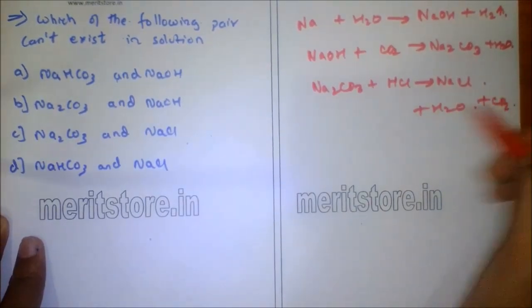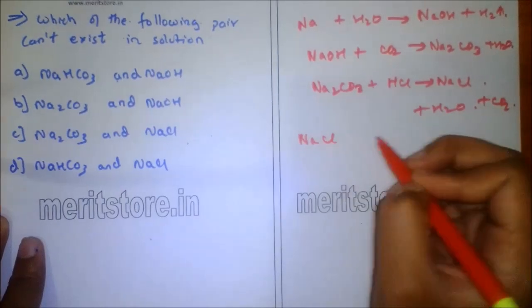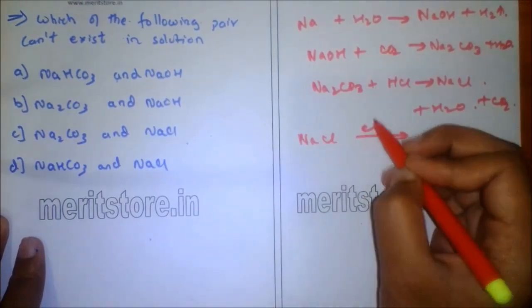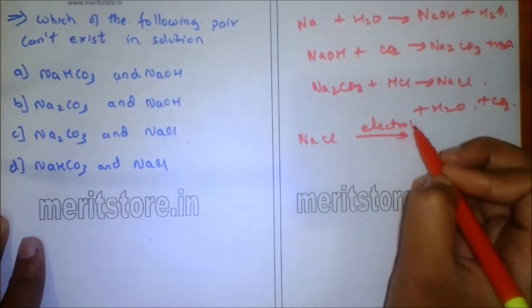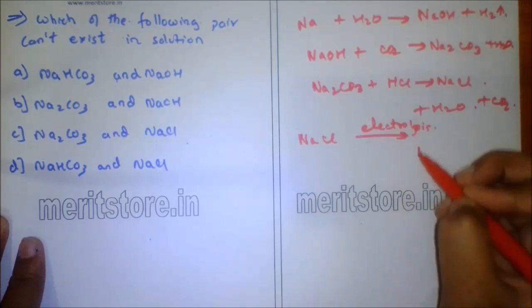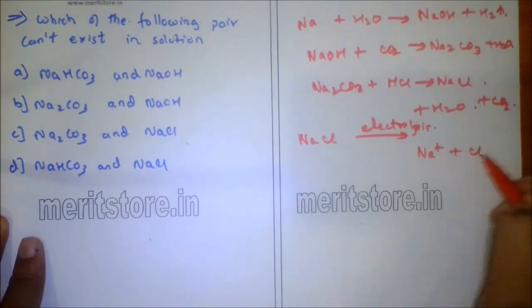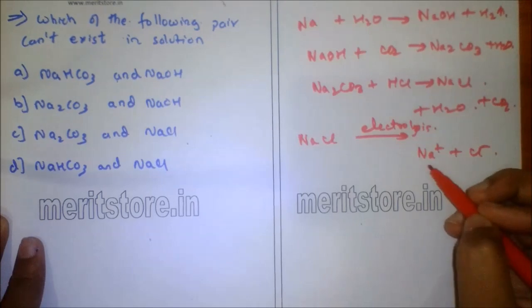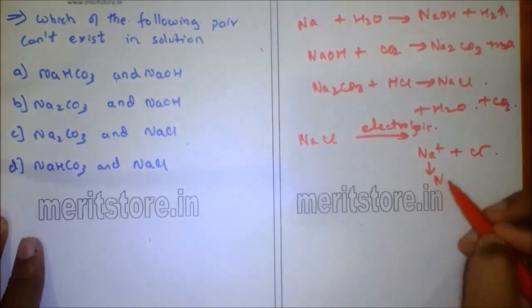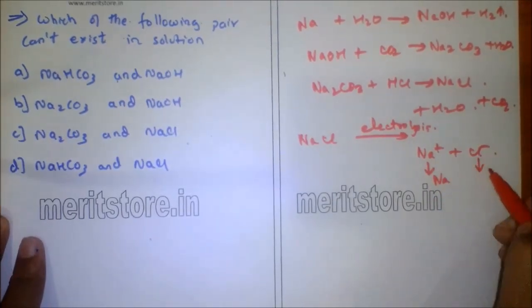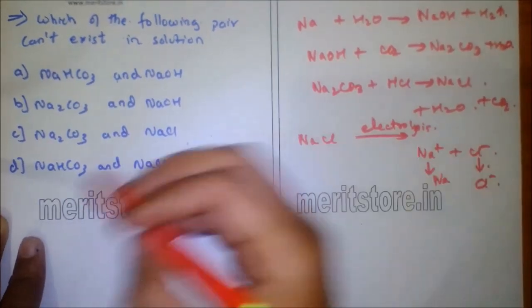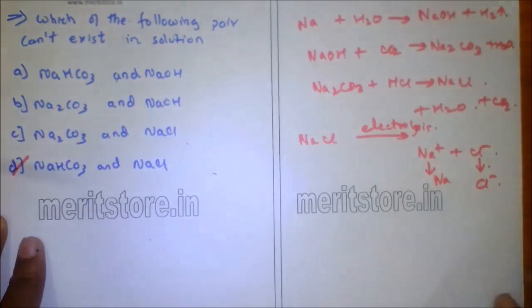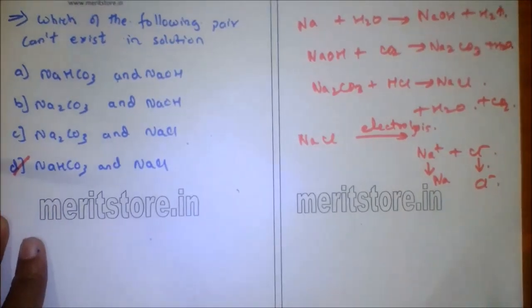So when molten NaCl undergoes electrolysis, sodium ions plus chloride ions are formed. Sodium accepts an electron to form sodium metal, chloride loses an electron to form chlorine. So option D is the pair which can't exist, that is sodium bicarbonate and HCl.